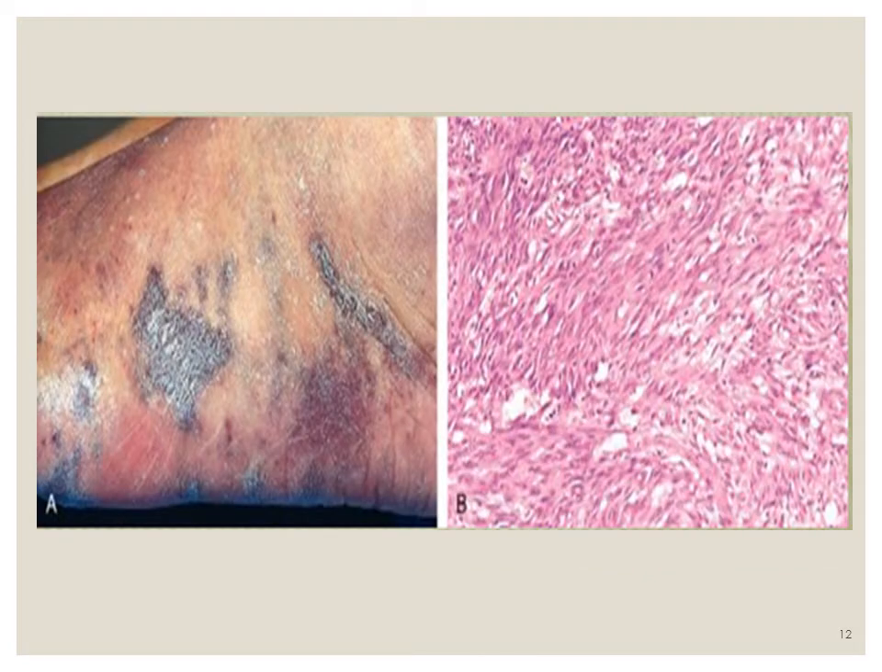So this is the diagram from Robbins. In figure A, there is the characteristic plaque stage with red to purple violaceous plaques on the foot, and in figure B, there is characteristic proliferation of spindloid cells with irregular slit-like blood vessels.